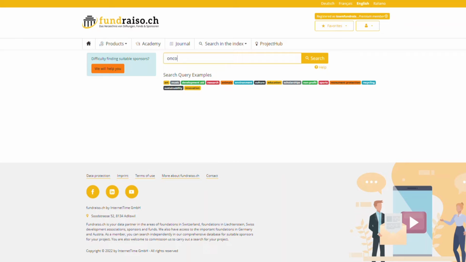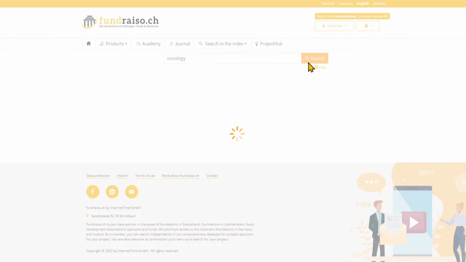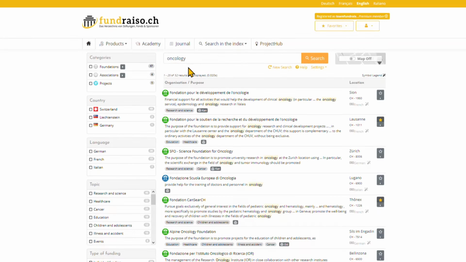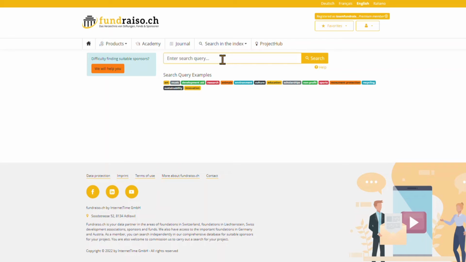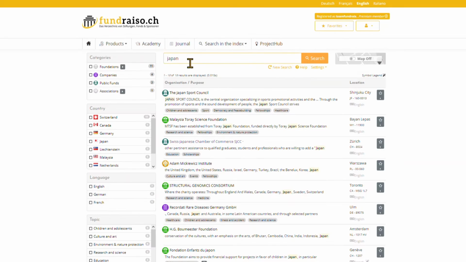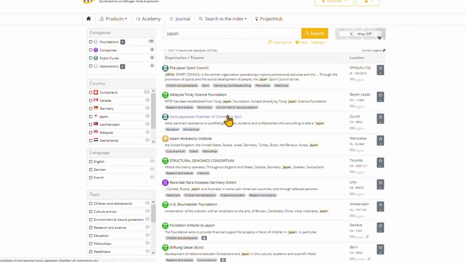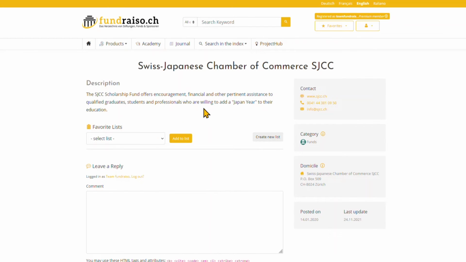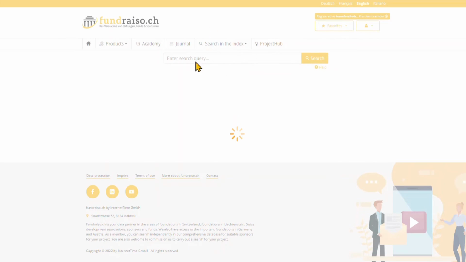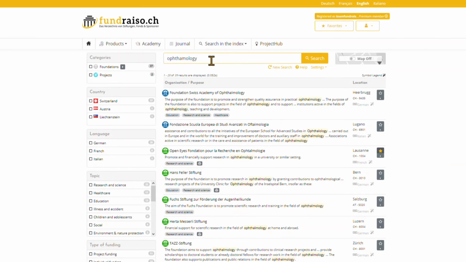1. Search for the field of your research. Let's take here oncology. 2. Search for the destination country where the research will take place. We try out Japan. You can also search for a specific institute of research. 3. Search for specific keywords or synonyms that you might know due to your specialization.